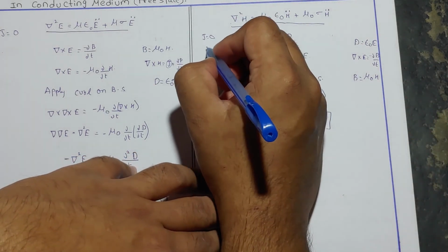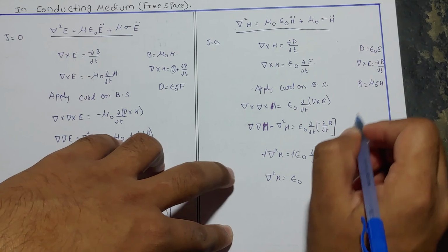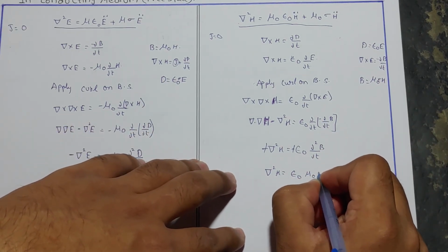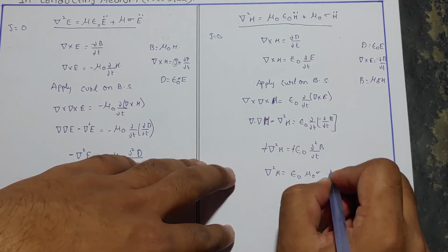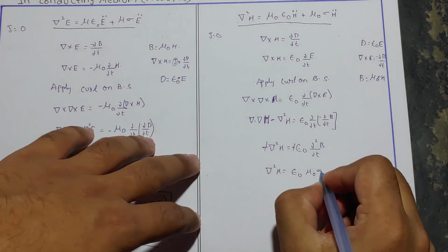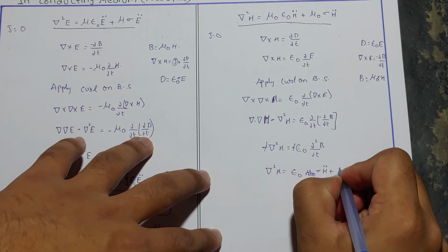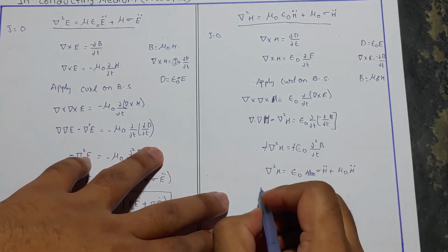And as this is in conducting media, the conductance term will be added, that is mu naught conductivity into H. And H terms, H double dot plus mu naught conductivity H dot, as this is in the dou square.